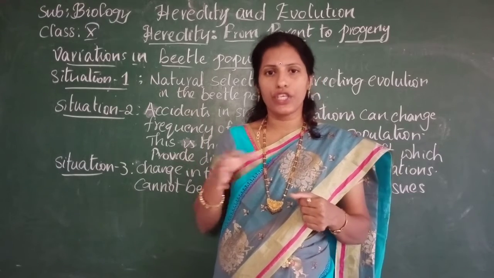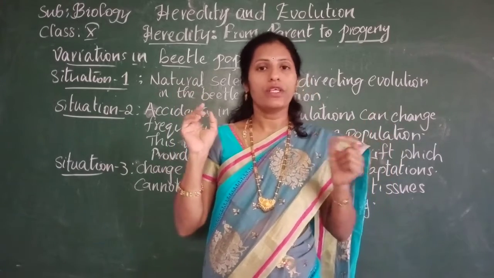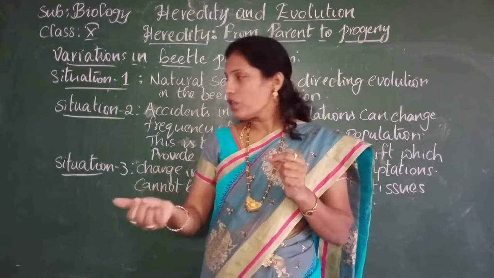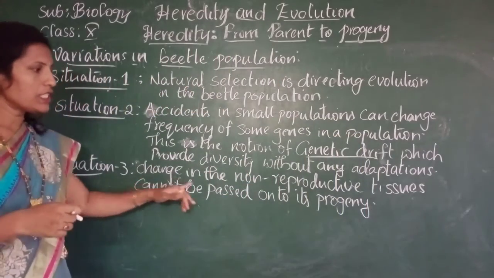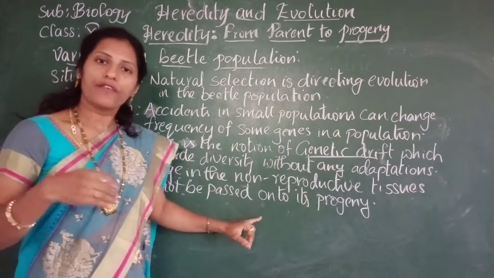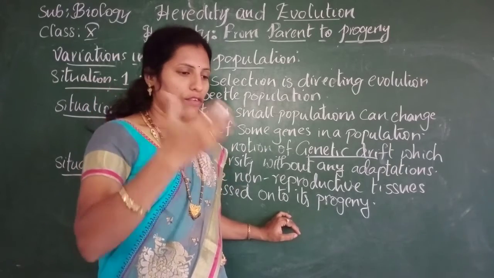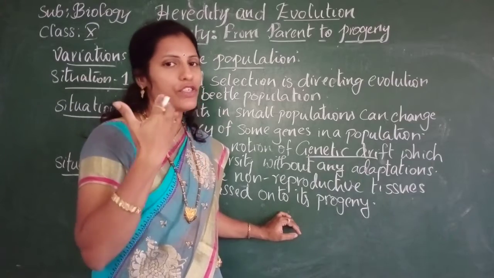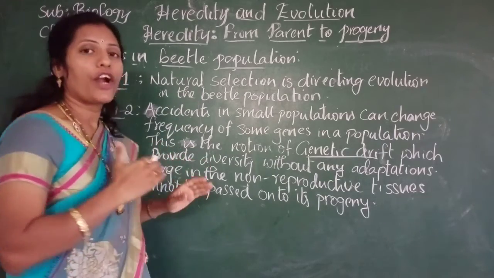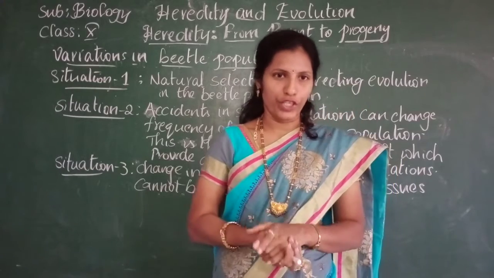That means this is a temporary change only. This change is not because of a change in their DNA. This is because of the surroundings. So such a change will not be transferred to the next generation. So that is situation 3. A change in the non-reproductive tissues cannot be passed on to its progeny. After some seasons, again the beetles will grow better, and they will undergo reproduction, and they will produce eggs which are normal. So like that, these are the 3 situations relating to adaptations to nature. So this tells us about some extent of evolution.